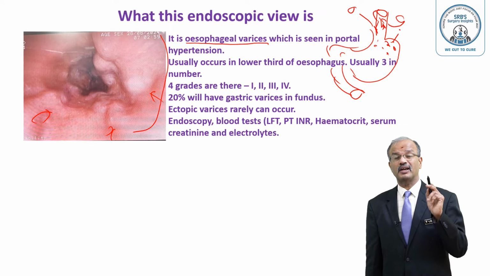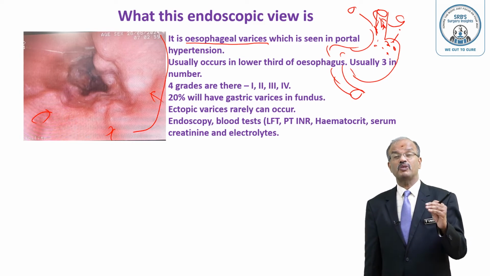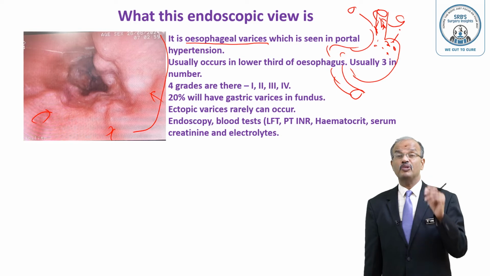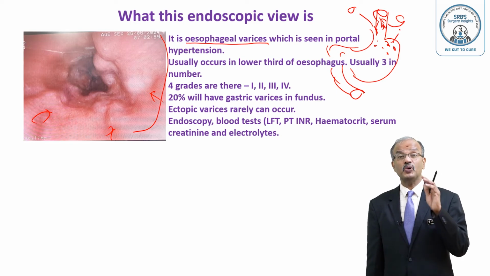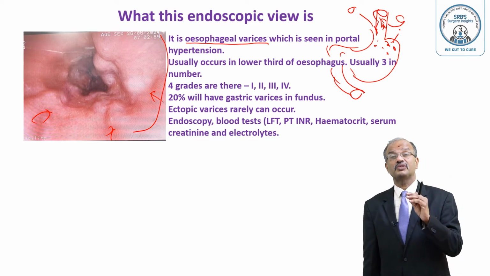For acute bleeding, there are other methods also, but banding is the best method. In severe bleeding you may have to place a Sengstaken-Blakemore tube temporarily, which has a gastric balloon and an esophageal balloon. The gastric balloon should be inflated with 400 ml of air. The esophageal balloon is inflated to 30 to 40 mmHg. First the gastric balloon should be inflated, then the esophageal balloon. And this balloon should be deflated every 12 hours. It's an MCQ question: every 12 hours, to prevent pressure necrosis of the esophageal and gastric mucosa. That's important.